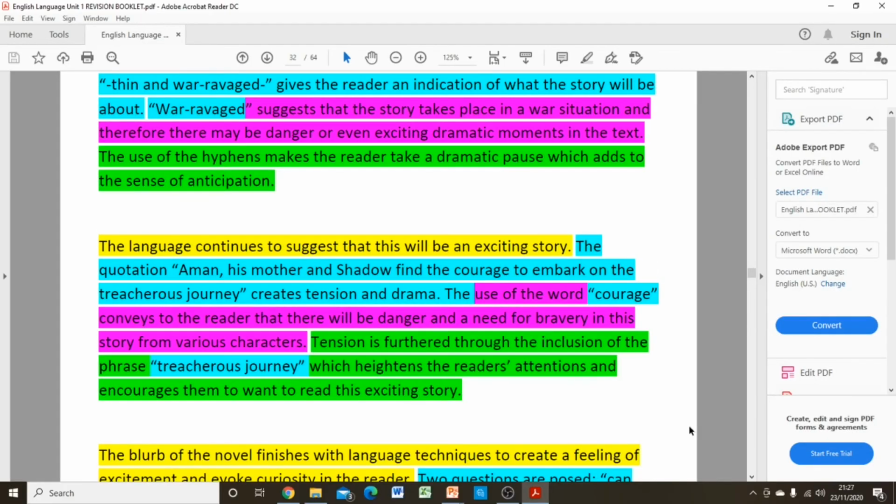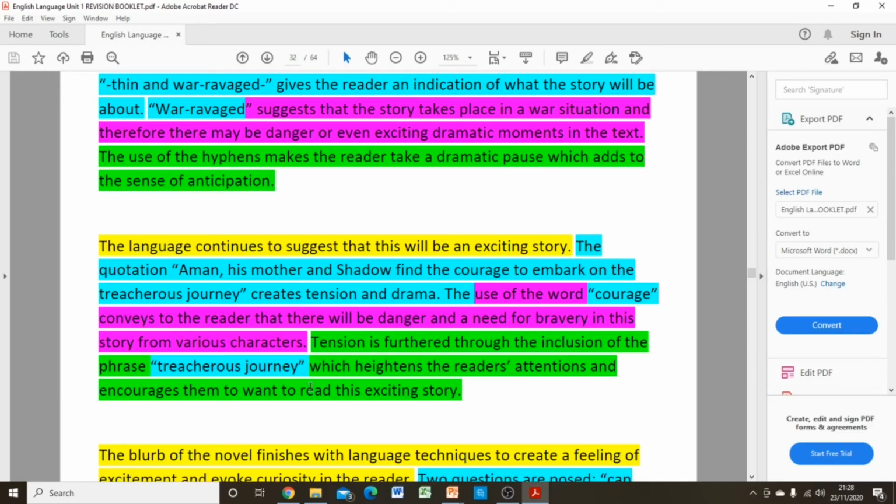Moving on to the next P chain then, the language continues to suggest that this will be an exciting story. So I'm making sure that the examiner is aware that I know what the question is and I'm staying on track. The quotation, Aman, his mother and Shadow find the courage to embark on the treacherous journey, creates tension and drama. Okay, so I'm repeating myself a little bit here, but again, this is furthering the idea that this is an exciting story. So I am looking at how the language is being used. The use of the word courage conveys to the reader that there will be danger and a need for bravery in this story from various characters.